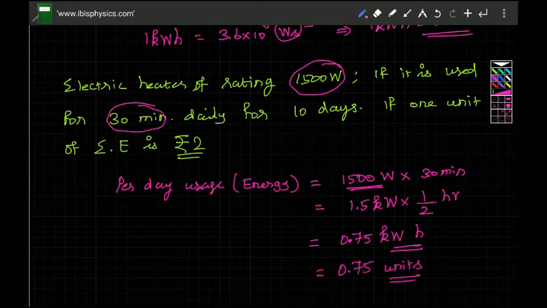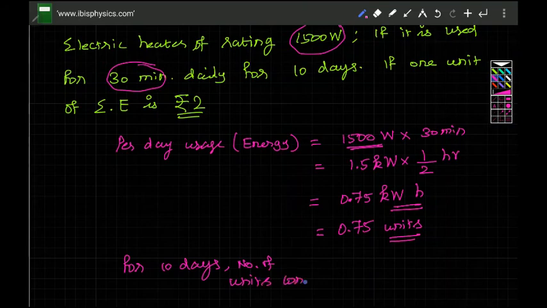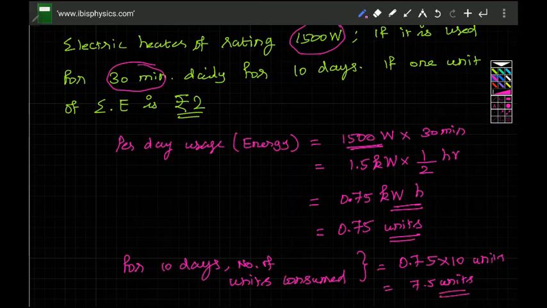Then per day 0.75 units means for 10 days, the number of units consumed is equal to 0.75 into 10, which is 7.5 units. So for each unit you have got to pay 2 rupees.